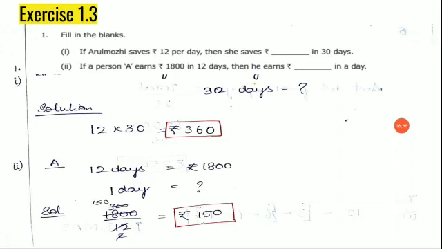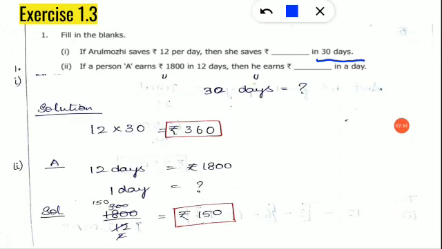Now clear, if you are going to make it a bigger number, you will multiply. If it is going to be a smaller number, then you will divide. You can understand this concept? Okay, now move on to the sum. If Arulmozhi saves 12 rupees per day, then she saves dash in 30 days. First, they are giving you that Arulmozhi is daily saving 12 rupees. So each day 12 rupees is being added to her amount. We are going to find out how much she will have at the end of the 30th day.